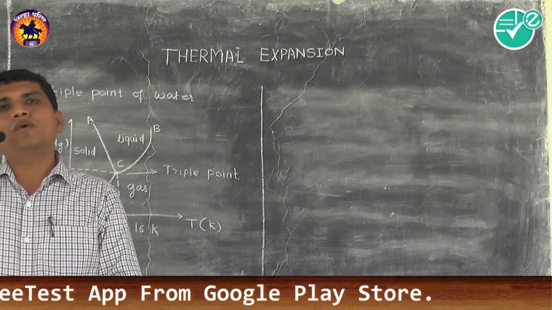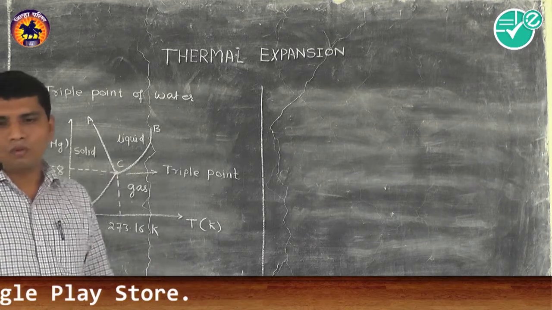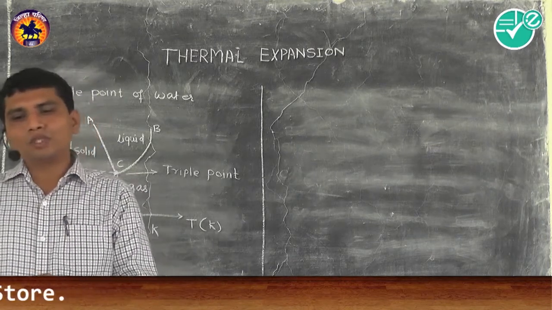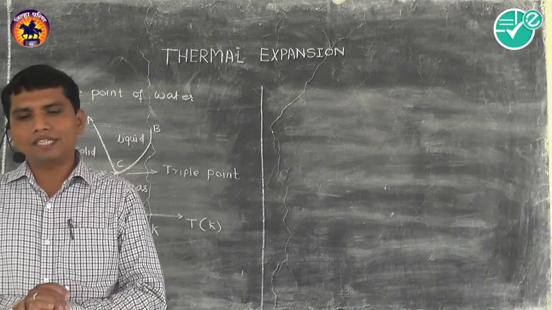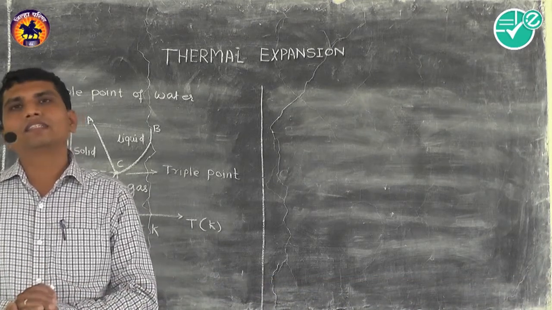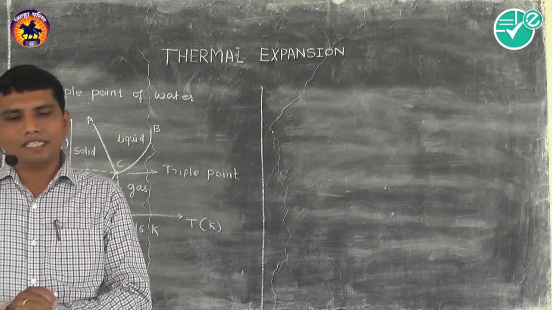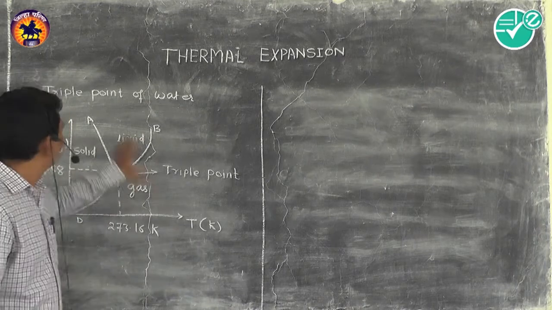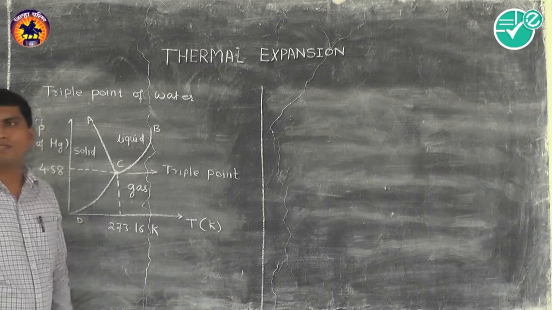Now at the triple point what happens? At this triple point what happens? The substance coexist in the equilibrium in all three states of matter, that is solid, liquid and gases. So here let us see what is meant by the term triple point of water.